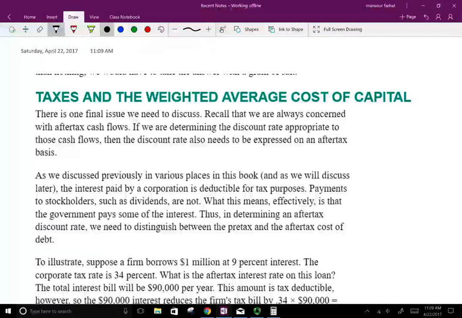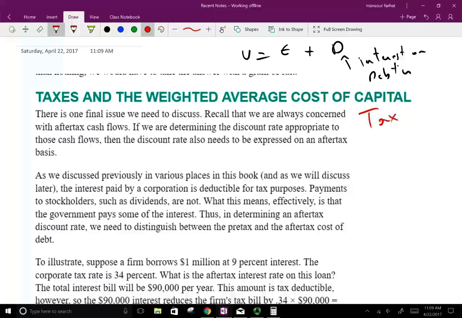Because remember, the total value of the company is composed of equity and debt. But when it comes to debt, the debt generates interest. Interest on the debt is tax deductible. And we have to explain what that means for us.